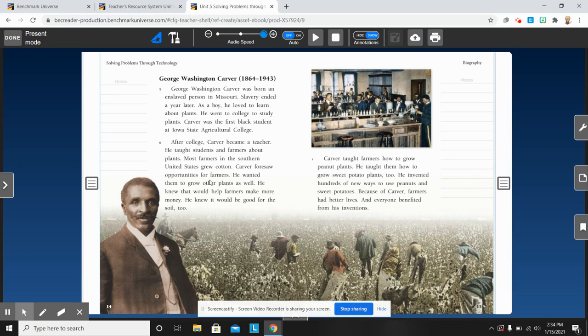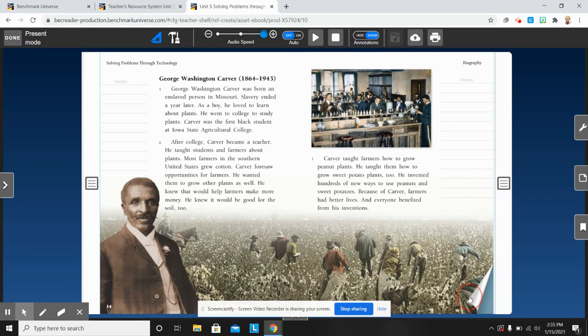So he saw that there were opportunities for farmers and other plants, and he knew that they would be good for the soil. So he used all the knowledge he had from college to help the people around him. It says that he grew peanut plants and sweet potato plants, and he invented hundreds of new ways to use peanuts and sweet potatoes. So, because George Washington Carver and Thomas Edison were able to work and make these inventions, they were able to make people's lives easier.